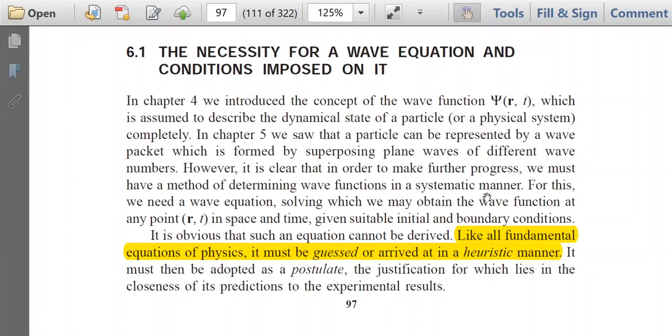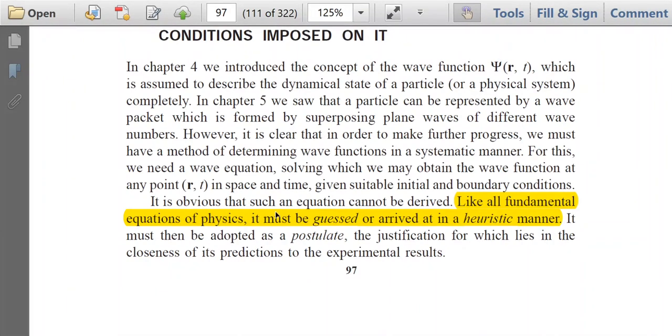In that case, we need a wave equation, and solving this equation, we may obtain the wave function at any point r, t in space and time if we are given suitable initial and boundary conditions. So we need some initial conditions and boundary conditions for a particular wave equation, and solving that wave equation, we can determine the wave function psi(r,t).